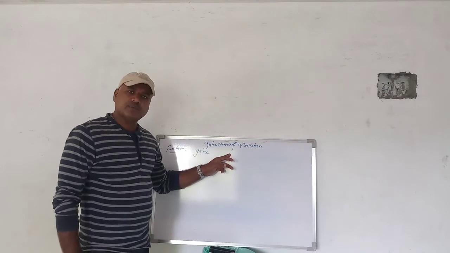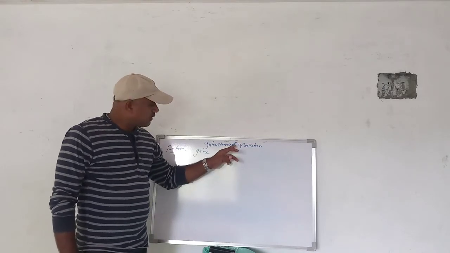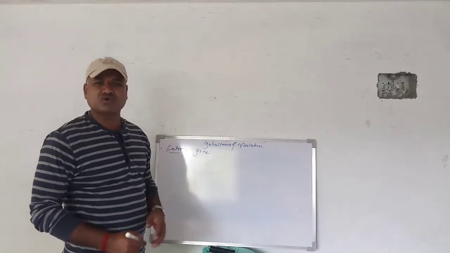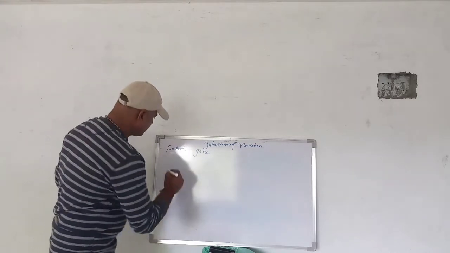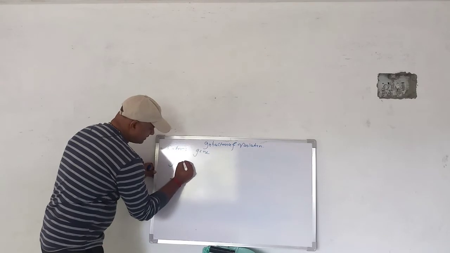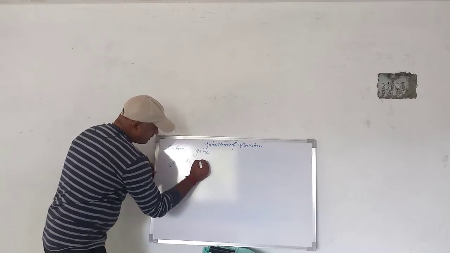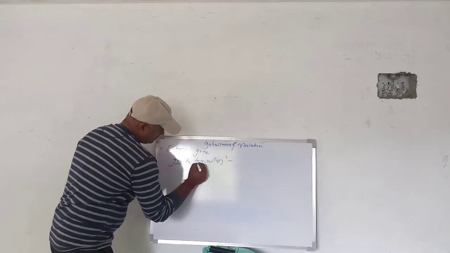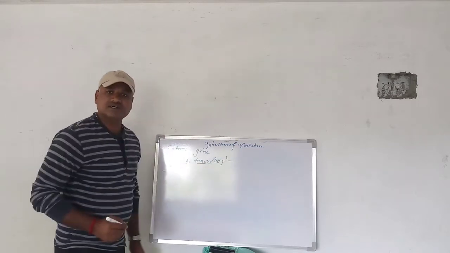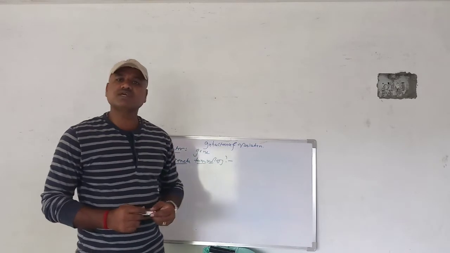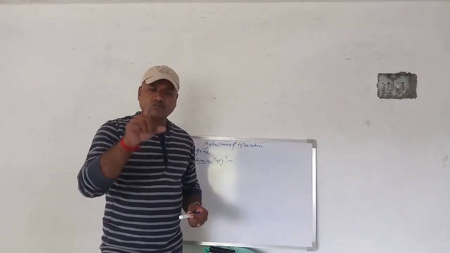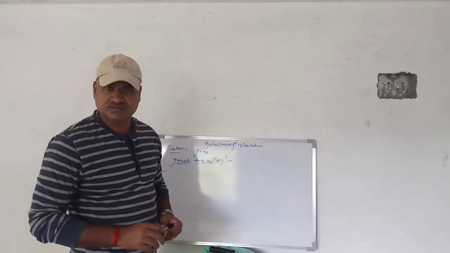Now in the next bit, we are going to see which type of terminology is used here. That is called genetic terminology, the terms used in genetics. That's why Mendel is called the father of genetics.